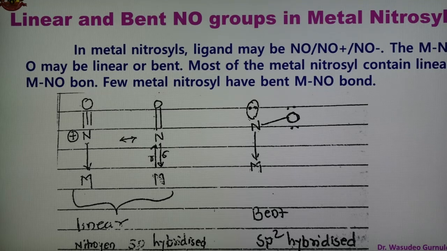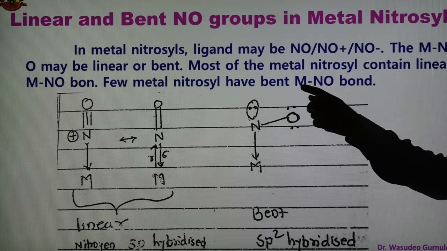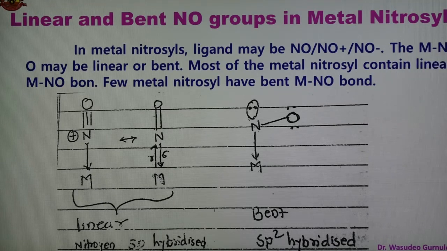Most metal nitrosyls contain a linear M-NO bond, but a few metal nitrosyls also have a bent M-NO bond. So the majority are linear, but some have a bent metal-NO bond.